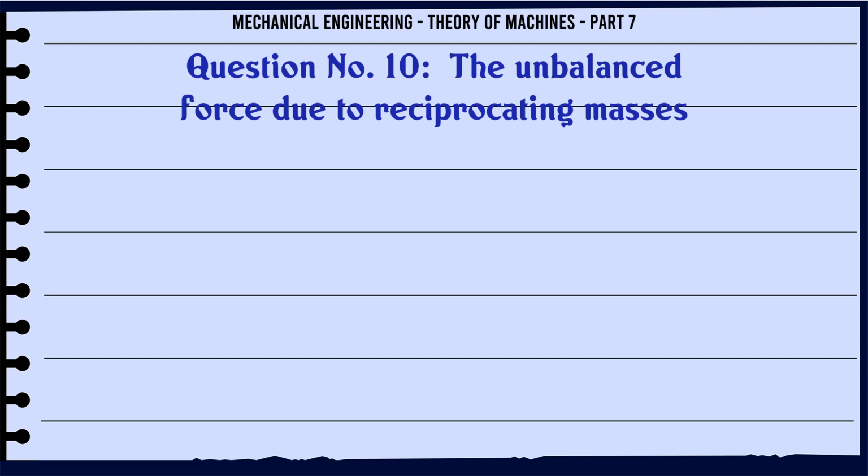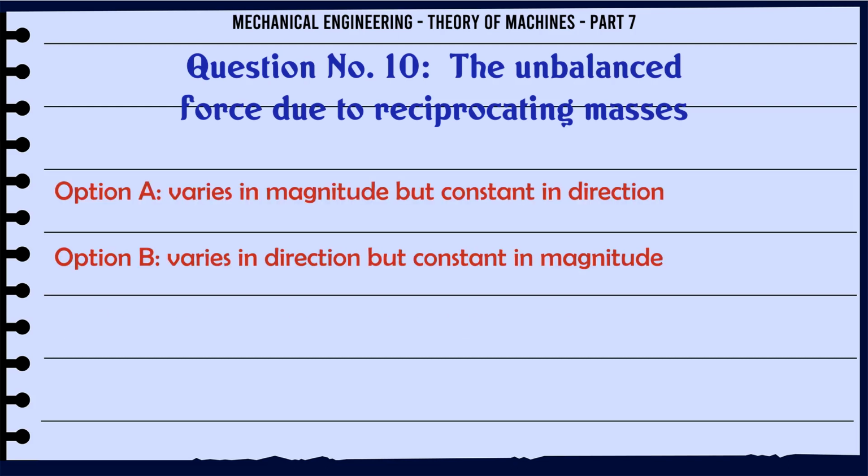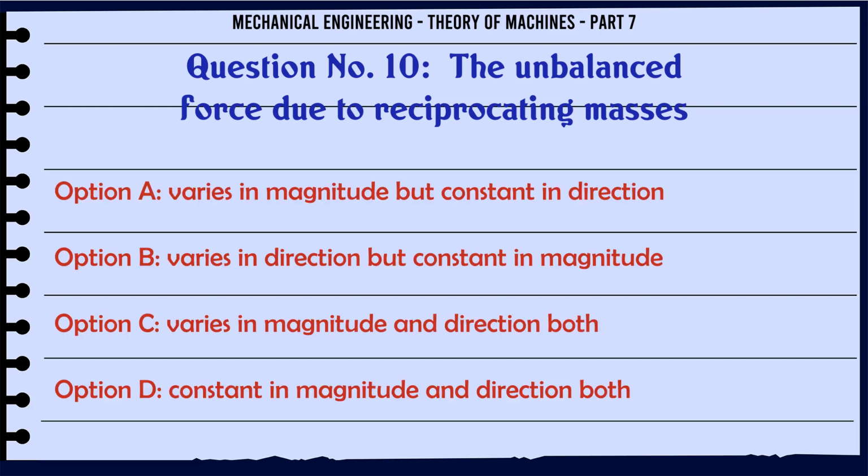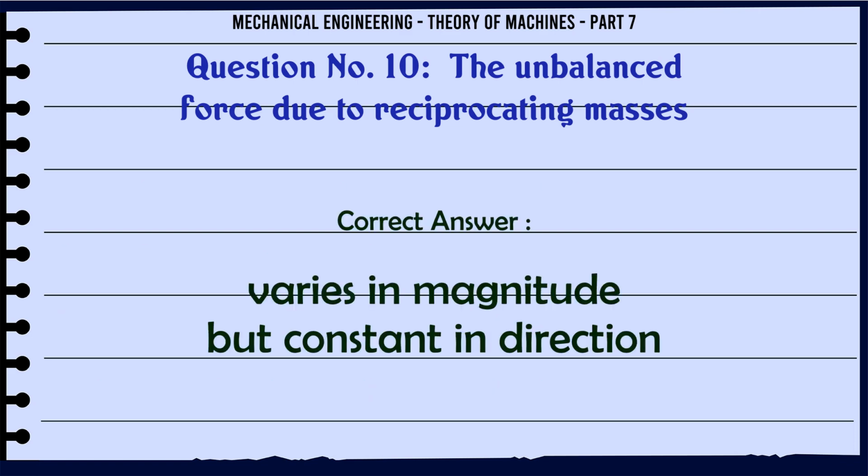The unbalanced force due to reciprocating masses A. varies in magnitude but constant in direction. B. varies in direction but constant in magnitude. C. varies in magnitude and direction both. D. constant in magnitude and direction both. The correct answer is varies in magnitude but constant in direction.